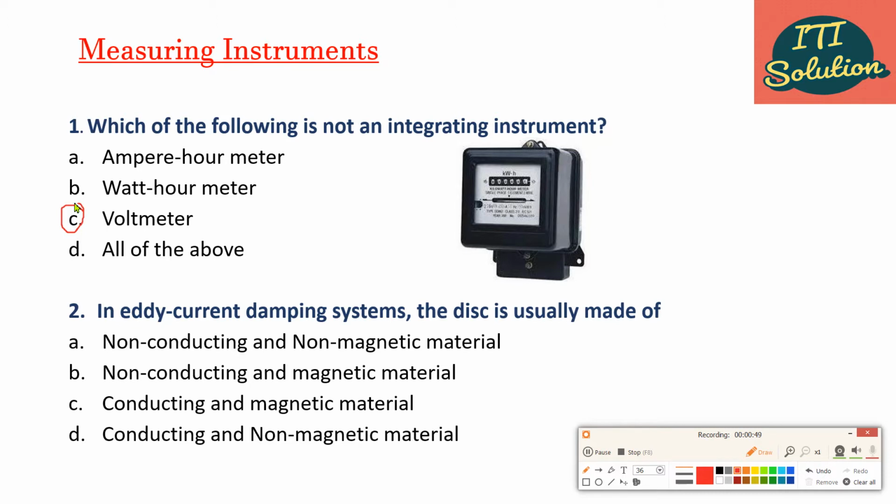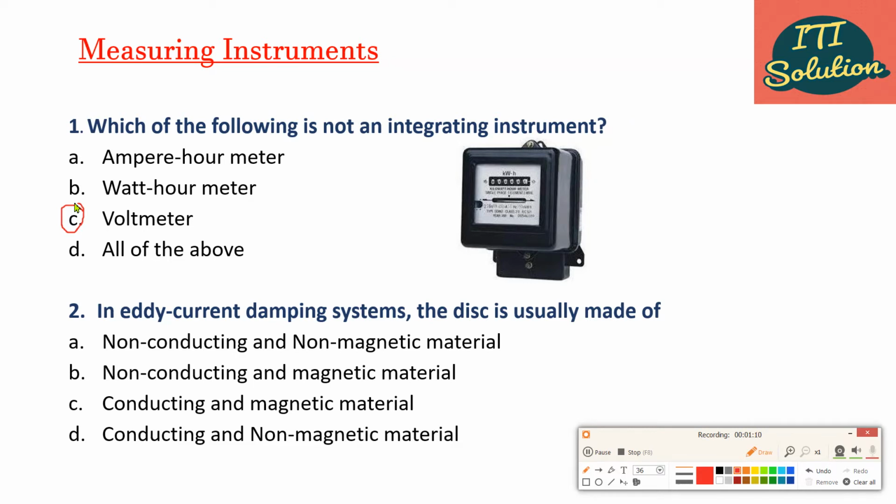Measuring instruments are of two types. One is absolute instrument, another is secondary instrument. Secondary instruments are basically three types: indicating instrument, integrating instrument, and recording instrument.